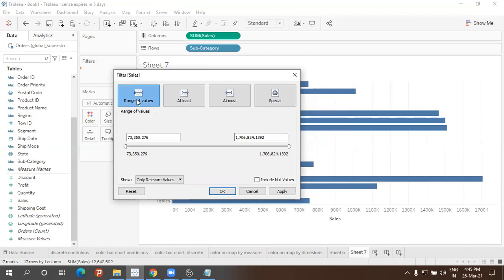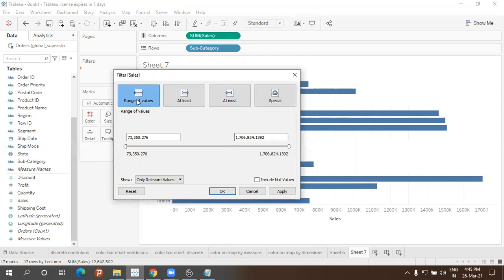I hope you have already done about this, right? Have you done this? Range of values, at least, at most, special. Have you done? Why the silence?